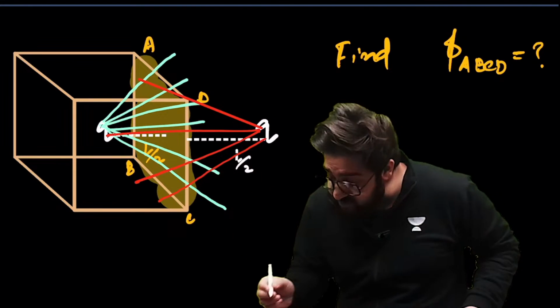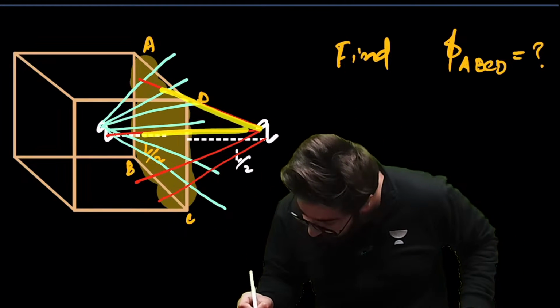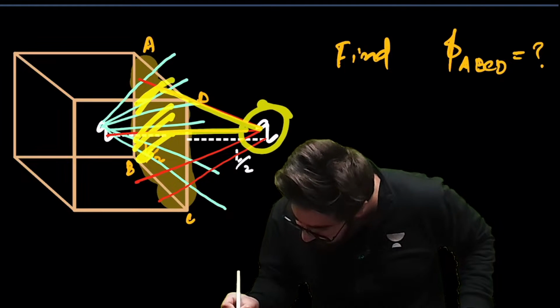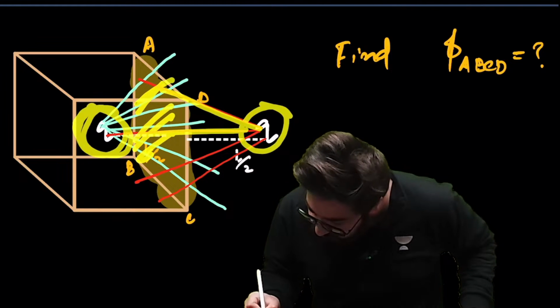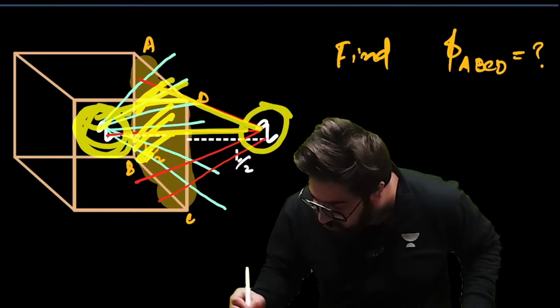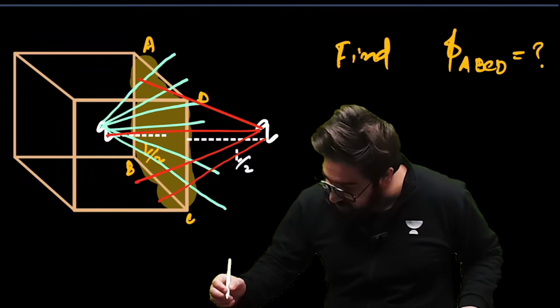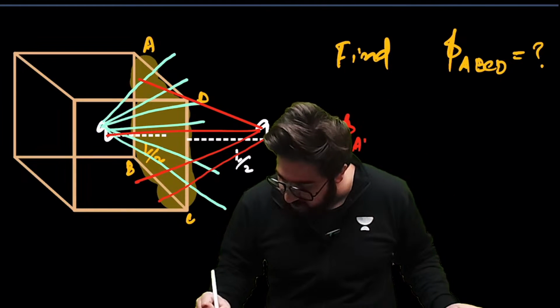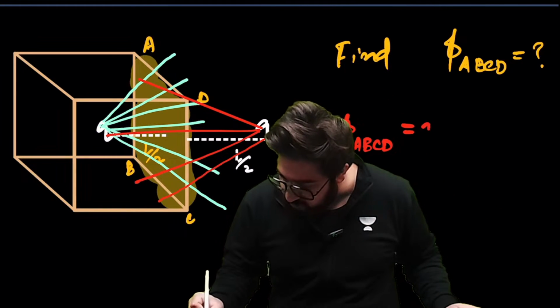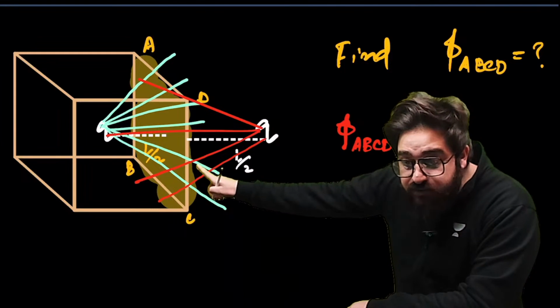Now, my dear friends, in this case, the flux which is crossing this one because of this charge is exactly equal to the flux because of this charge which is crossing opposite to this one. So, in this case, we say net flux through ABCD is equal to 0. Flux through this will be 0.